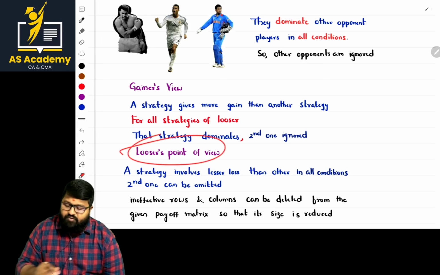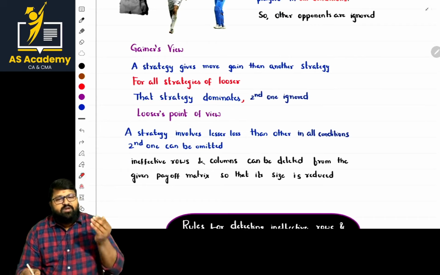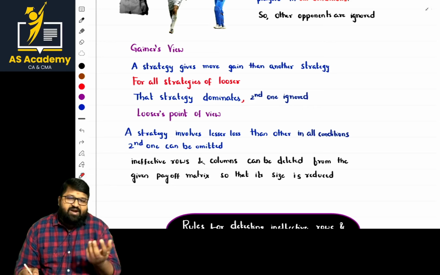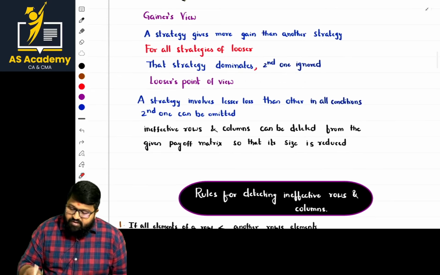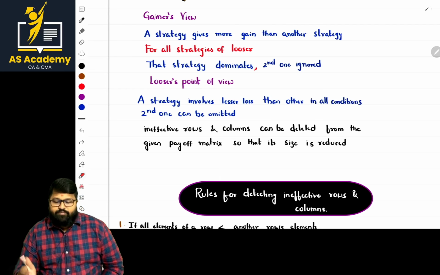What about the loser's point of view? A strategy involves lesser loss. He is choosing a strategy which reduces loss, basically. But anyway, I'm getting a loss, so I want to make a strategy so that my loss will be minimal. Am I clear, ma'am? The thing is that the strategy involves lesser loss than the other conditions.